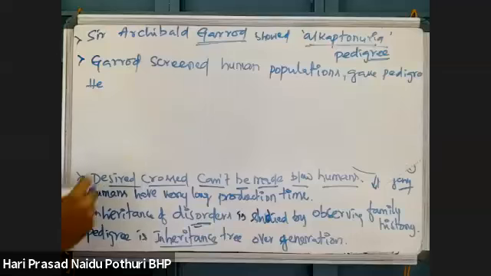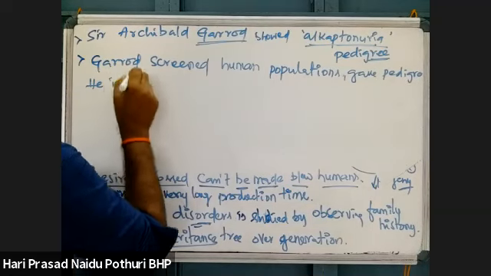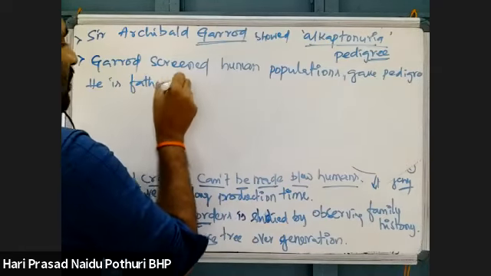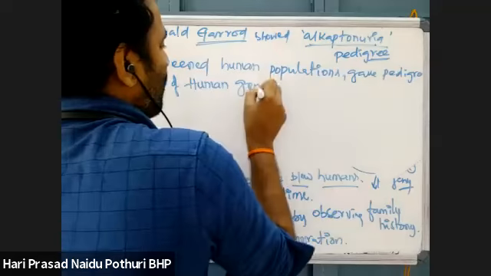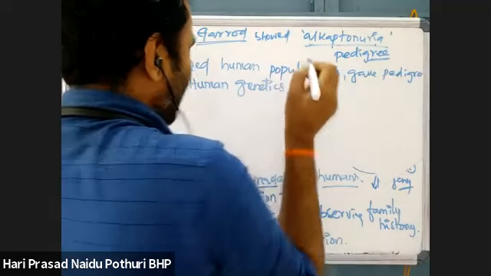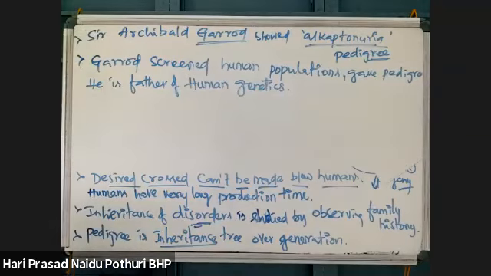So he is considered the father of human genetics. Garrod is being considered the father of human genetics.